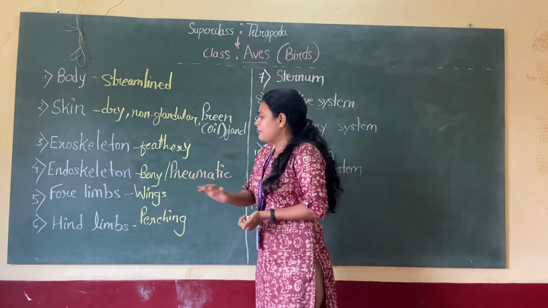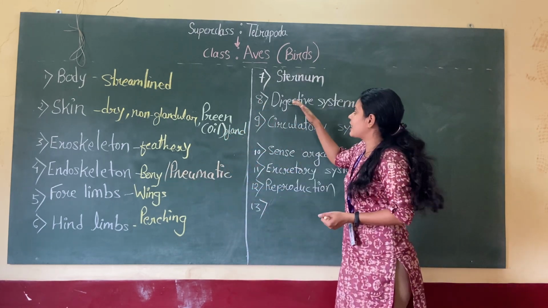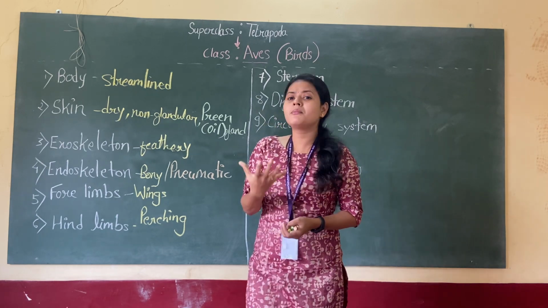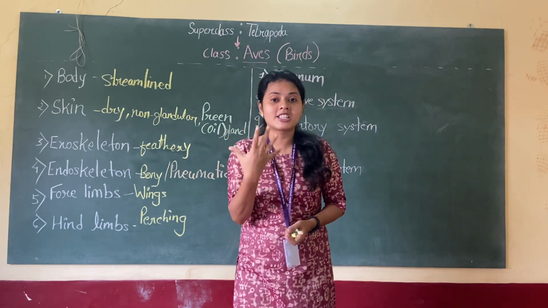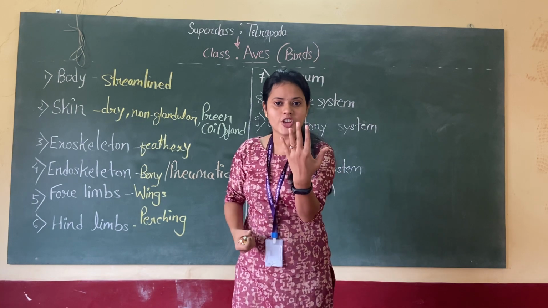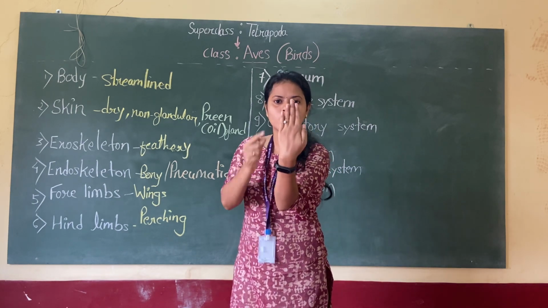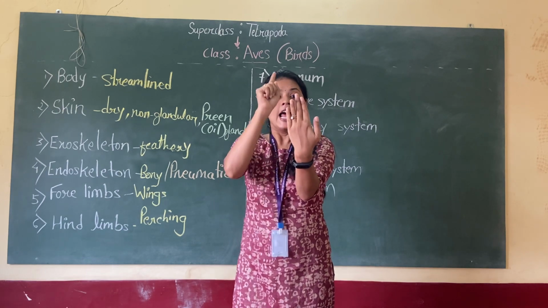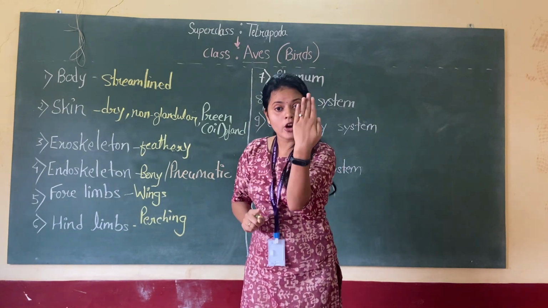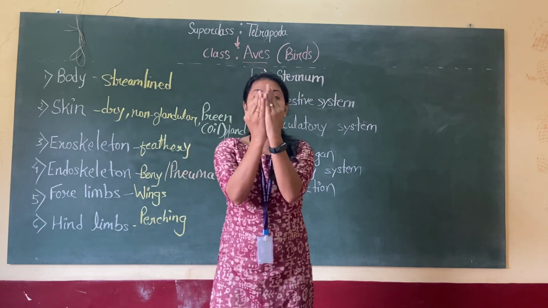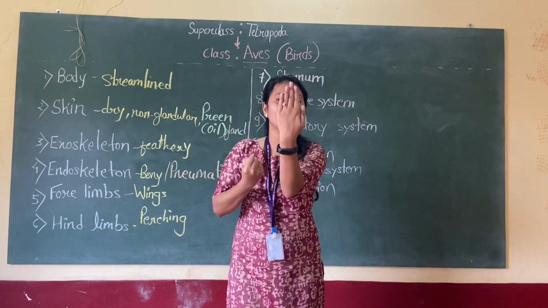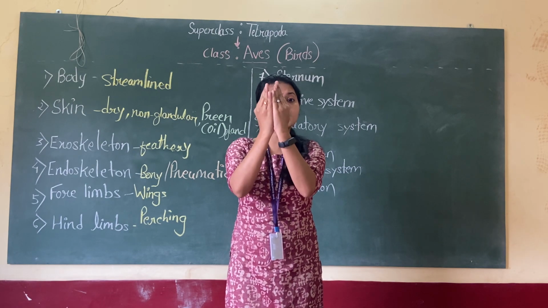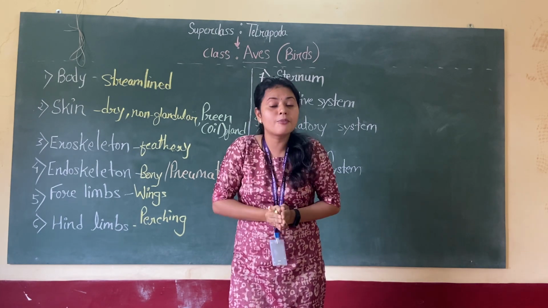Let me tell you more about some features. The sternum. Now what is sternum? Sternum is the chest bone, or you can say breastbone. Now we have this chest bone which is very flat, where the ribs and all are attached in our body. Like that, birds also have sternum, but that sternum is V-shaped like this. It is not flat like ours. And this V-shaped sternum is very helpful for the bird.